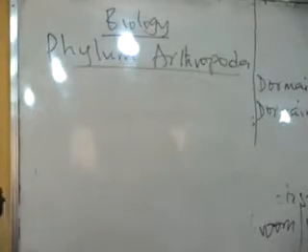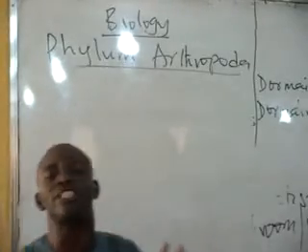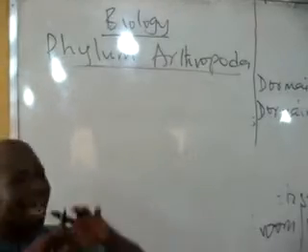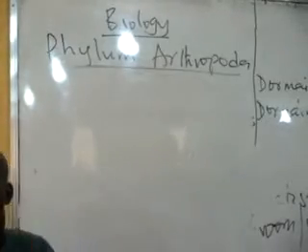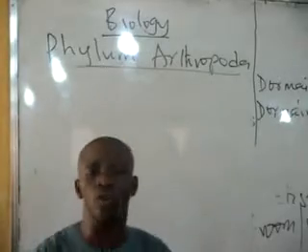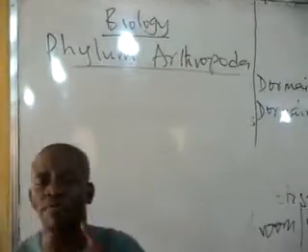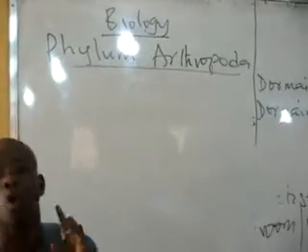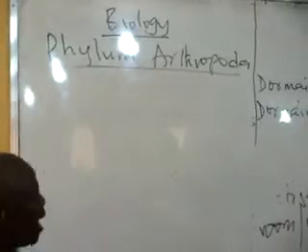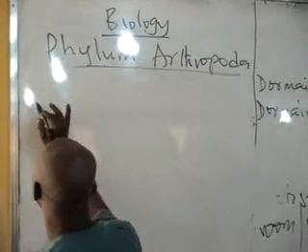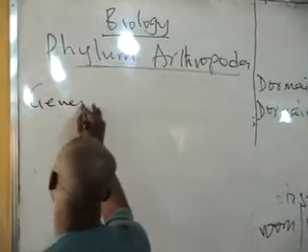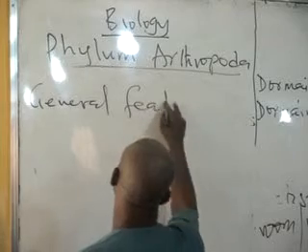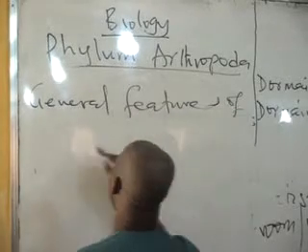In the general analysis, they contribute greatly to human existence, and that's why the learning of them is very important. Now, these organisms classified into the phylum Arthropoda have specific features that are general to all of them, which is the first major point that I want you to know under this phylum. We call that the general features of arthropods.